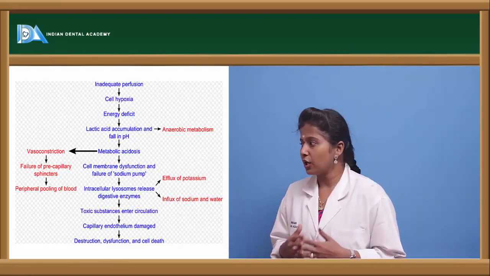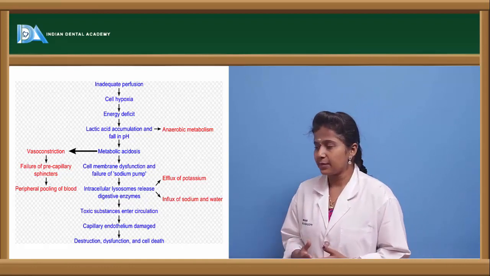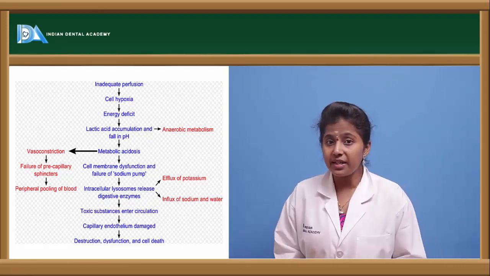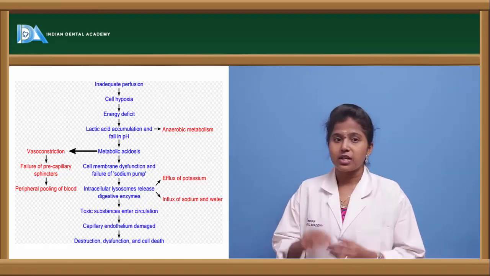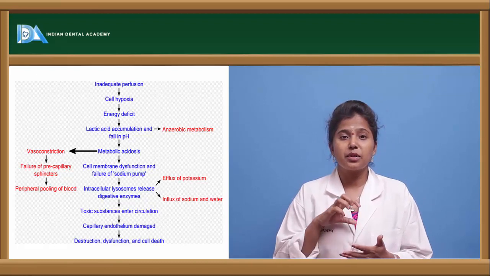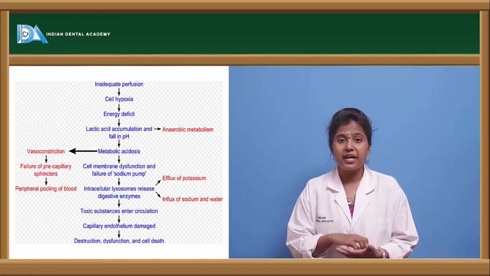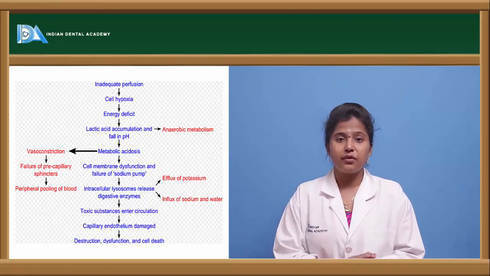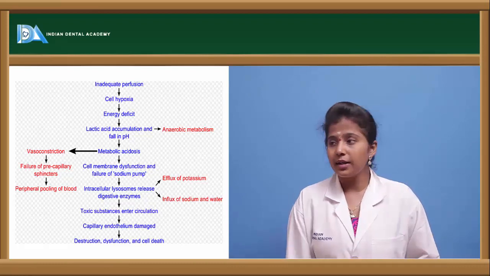Once energy loss occurs, lactic acid accumulates, and an acidic environment is created. Because of that, metabolic acidosis occurs. Once metabolic acidosis occurs, the proton as well as potassium pump present in the cells will be impaired. If that is impaired, there will be decreased cell perfusion, and if there is decreased cell perfusion, there will be cellular impairment.